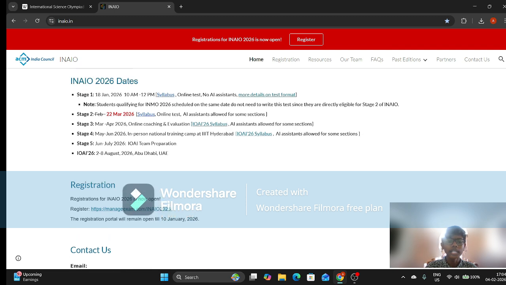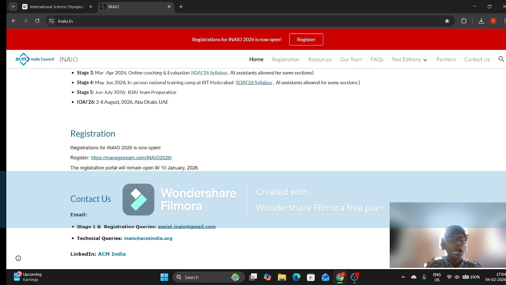So here are the dates. These are for 2026. Stage 1 is already over and stage 2 is to be held in March, on 22nd of March. So you can always aim for IMO 2027. Don't mind this, which says that registration is open.